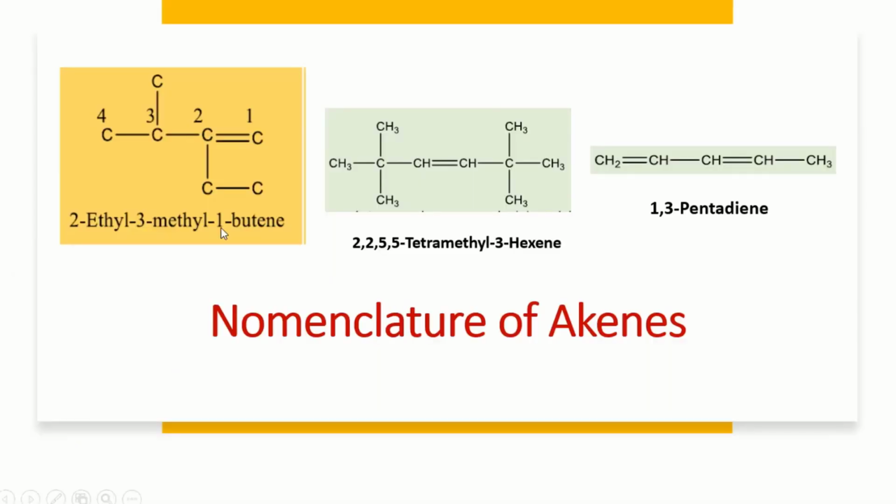So we have some examples. Look at this, we have one more example. This C means they all have 3 hydrogens, so this is CH3 over here. This is the CH. We will select the longest chain, and as I said previously, this is our longest chain. It has four carbons, so it means this is 1-butene. This is the parent chain, and it has two branches. One carbon over here means methyl, and two carbons means ethyl. So this is 1-butene, but having two branches, methyl as well as ethyl.